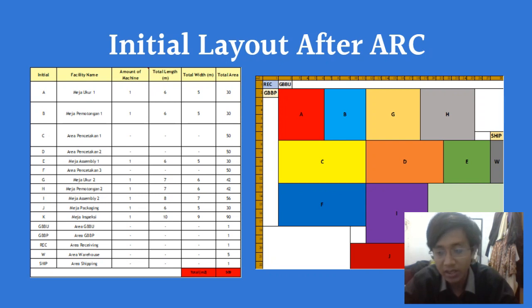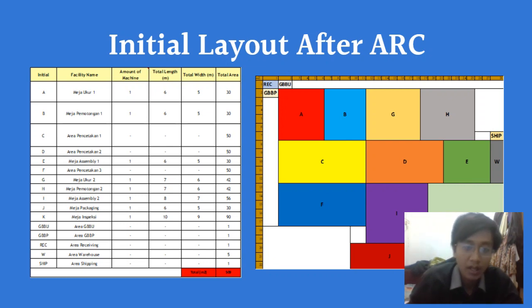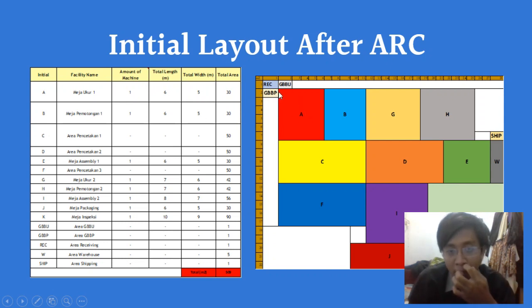This is the layout after ARC. This is the initial layout before we optimize the layout using WinQSB. From WinQSB, we can obtain an optimal layout that minimizes the cost of using MHE to travel around the departments. As you can see, facility A is for meja ukur 1, facility B is for meja pemotongan 1, with a total length of 6 meters and a total width of 5 meters.